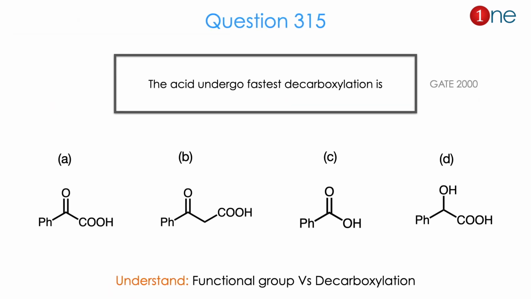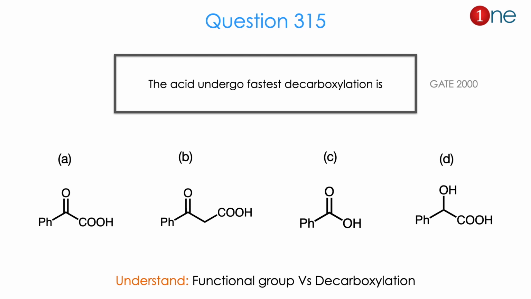Then let us look at the next question. The question is about the acid which can undergo fastest decarboxylation. The A1 is with carbonyl group attached with phenyl and acetone on either side. Then you have B1 which is phenyl and the CH2COOH on the other side. D1 is the chiral one, which is a kind of hydroxy group attached with phenyl on either side and acid there.